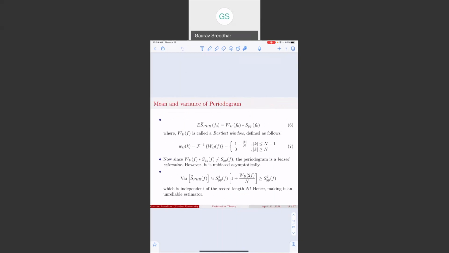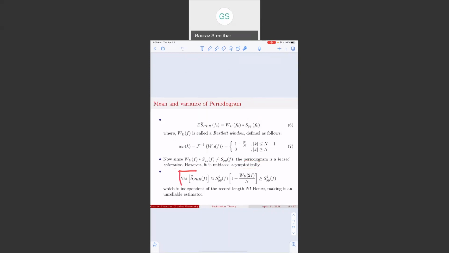Now let's look at the mean and variance of the periodogram. The expected value of the periodogram can be found to be the convolution between a window known as the Bartlett window and the power spectral density function, where the Bartlett window is defined as given in equation 7. Since the convolution between the Bartlett window and the power spectral density function does not yield the power spectral density function itself, the periodogram is a biased estimator. However, as n tends to infinity, one can show that the periodogram becomes unbiased.